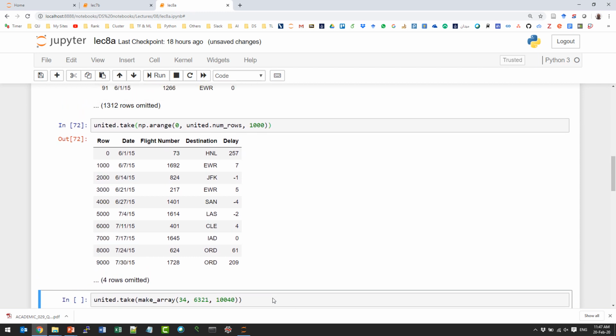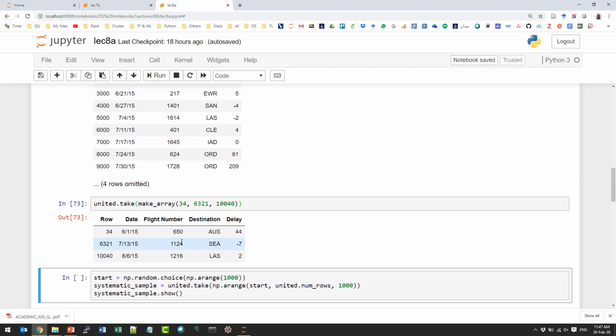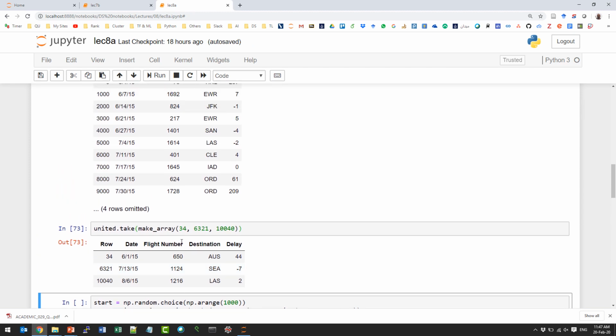Okay, how about this one then? So what do we do here? It will give us back these 3 rows, right? So if we run this, we'll get these 3 rows. Is that a sample? Yes, it is a sample. Is it a random sample? No, not yet. Okay, no, it's not a random sample. Is it deterministic? Yes, of course, it is deterministic. Okay, good. Now, look at this one.